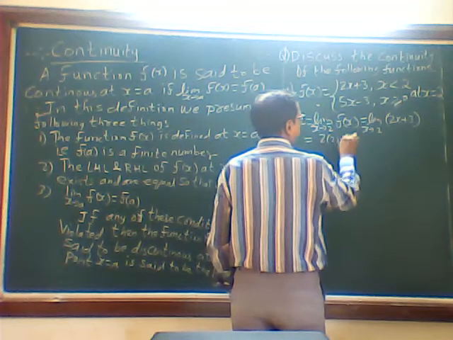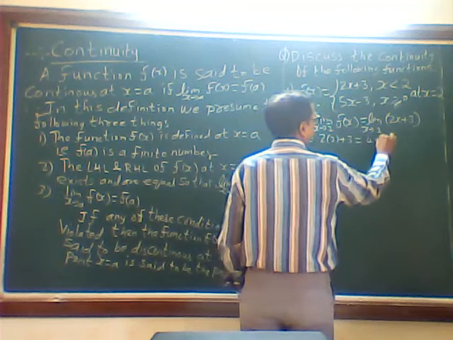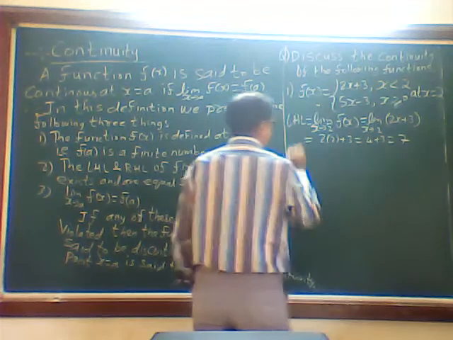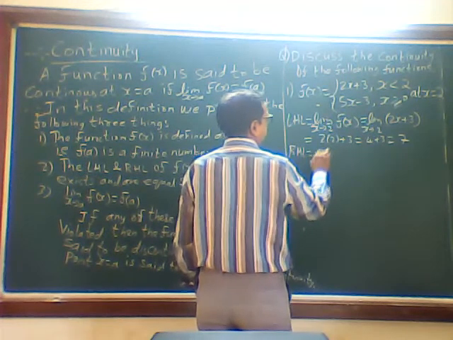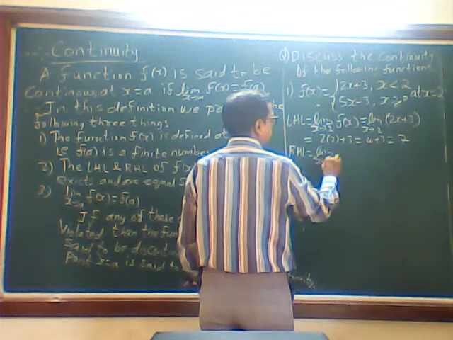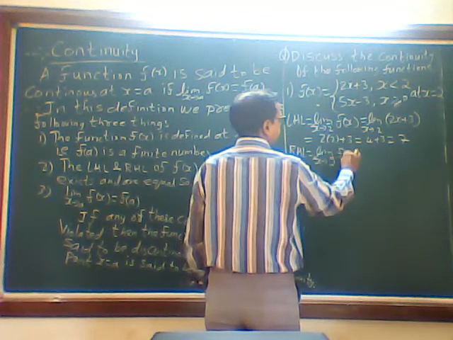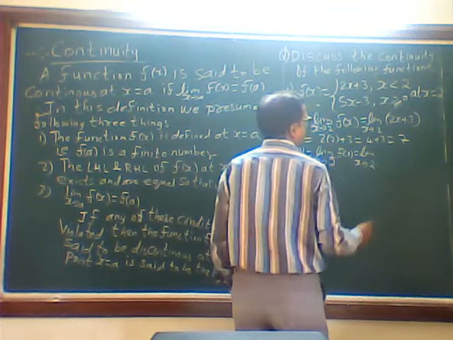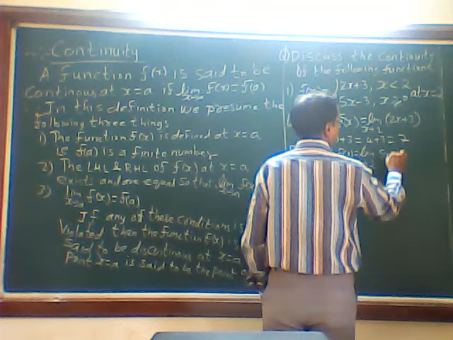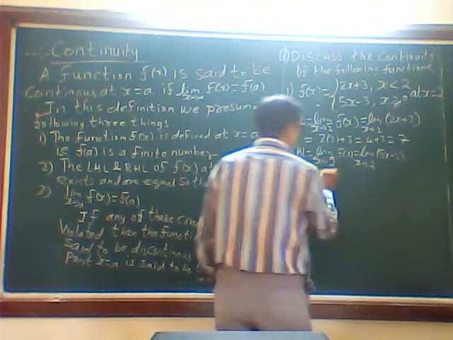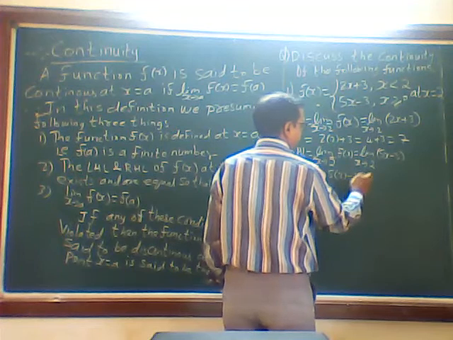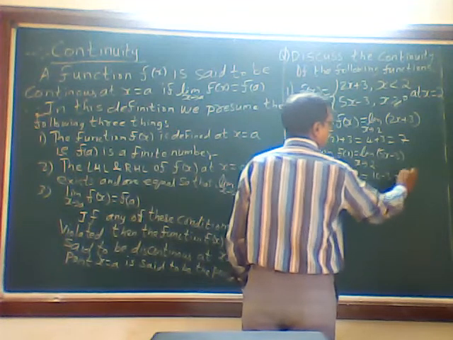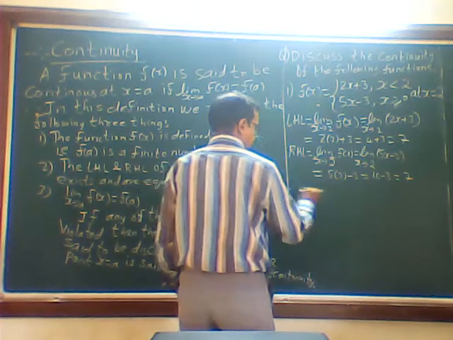2 into 2 plus 3. That is 4 plus 3 is equal to 7. RHL: limit x tends to 2 plus f of x. Limit x tends to 2. What is the f of x? 5x minus 3. Okay, is equal to 5 into 2 minus 3. 10 minus 3 is equal to 7. Okay, then you are going to say what?